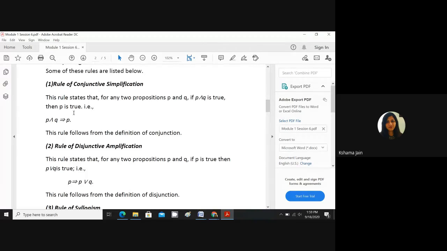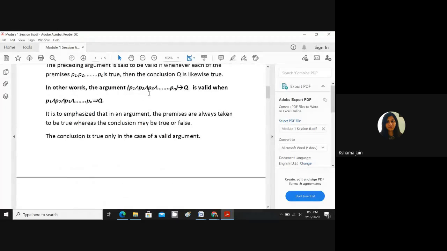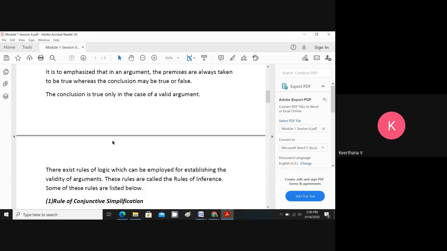Yeah. Single line arrow means this is a conditional statement. In conditional, if you remember P implies Q, in the beginning we have done connectives. Conditional connective. If P was true, Q could be either true or false, isn't it? Q had both chances of getting true or false value. So that time this conditional was there. But when we consider if P is true, Q can have only true value, not false value, that time we use double line arrow. Okay, ma'am. Yes, ma'am.